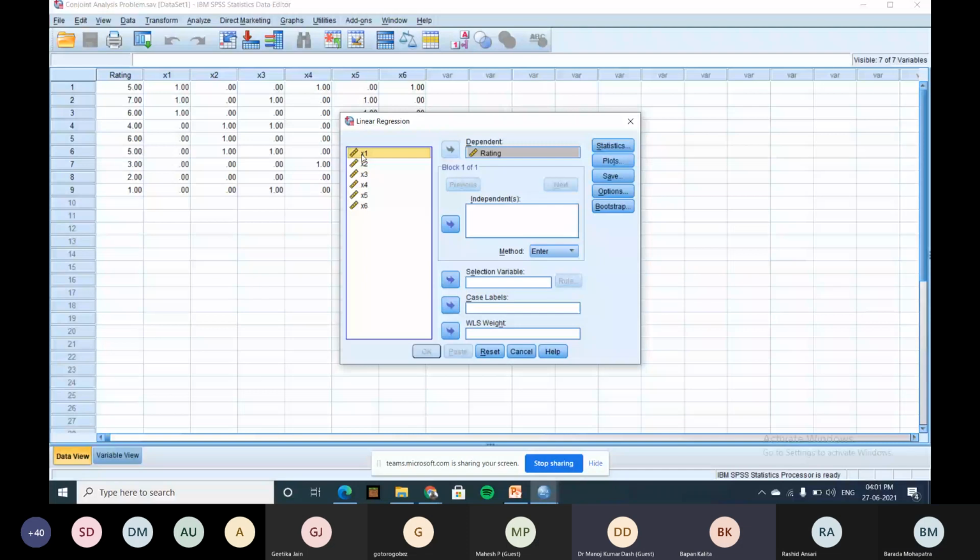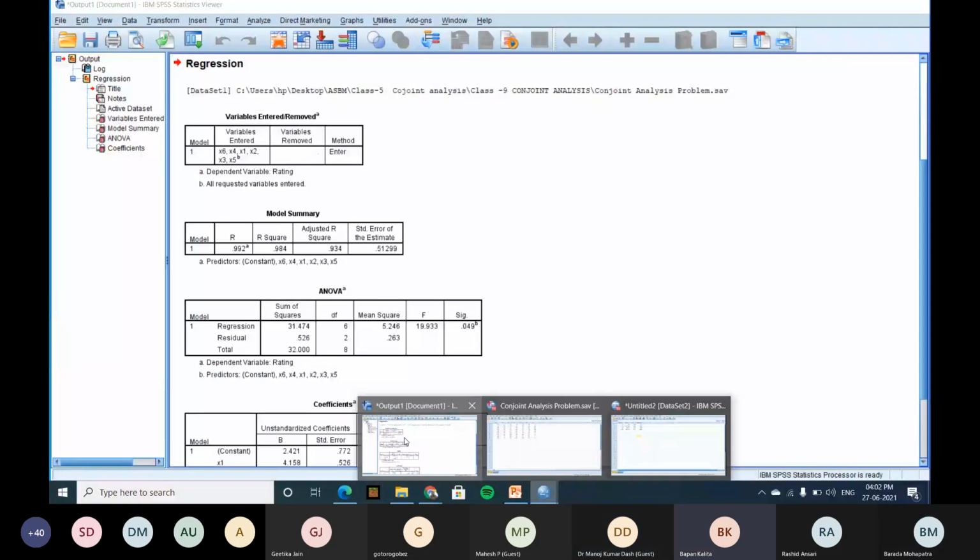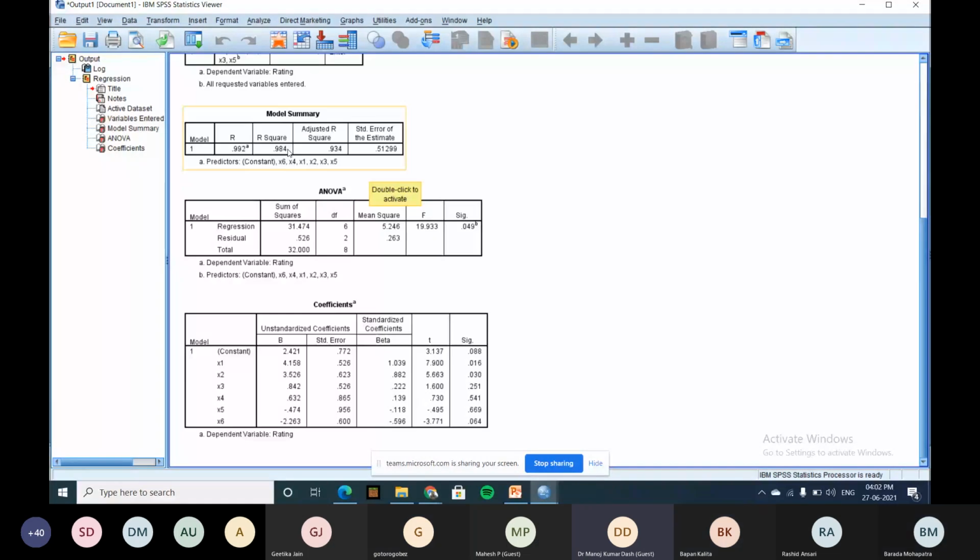What is the output? Okay. What is R square? I hope everybody knows about R square. Coefficient of determination. That is 0.9084. Now, what do we want? We want this data only.